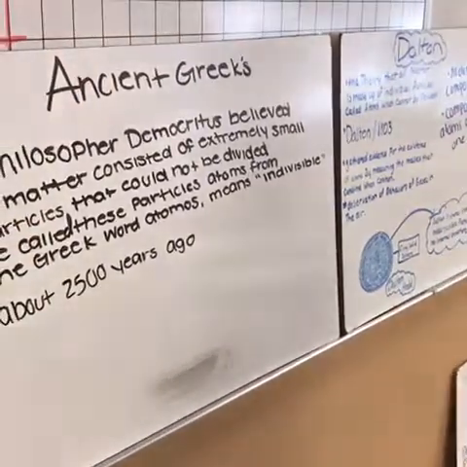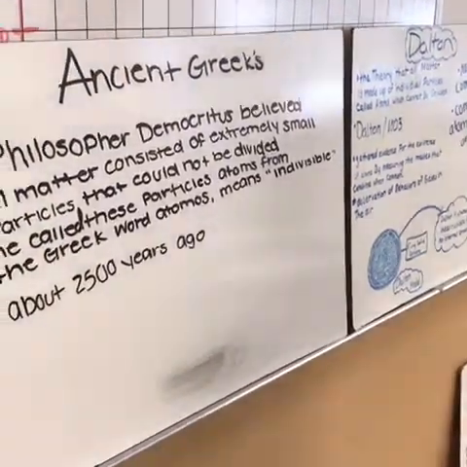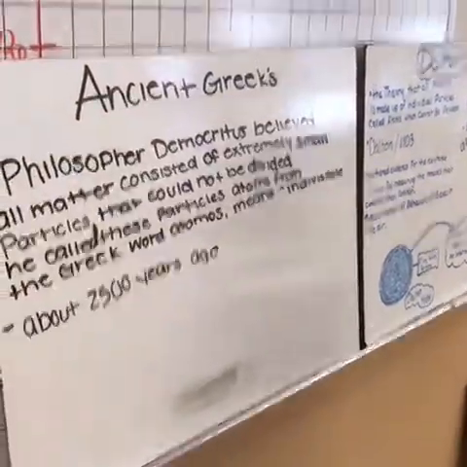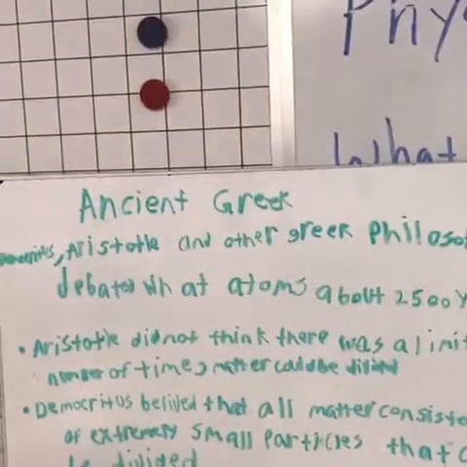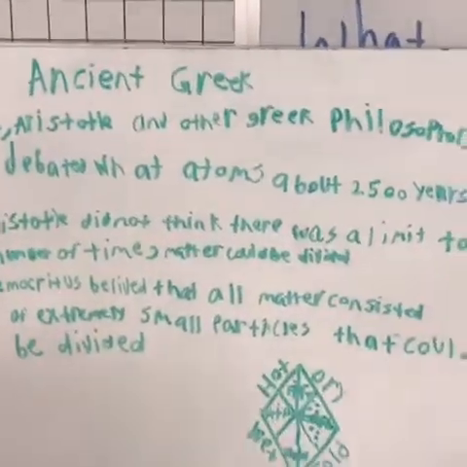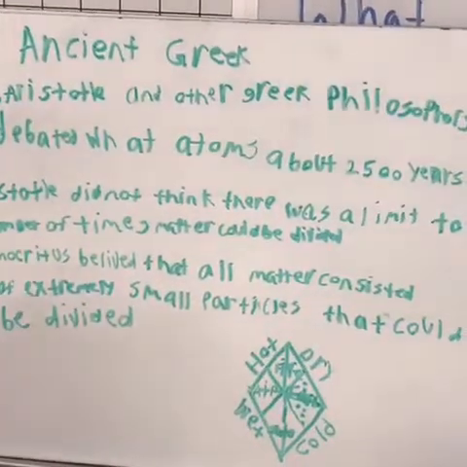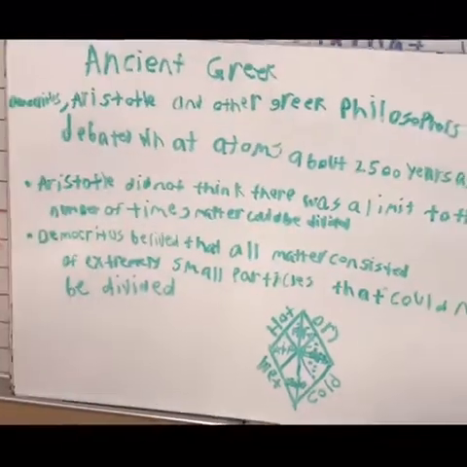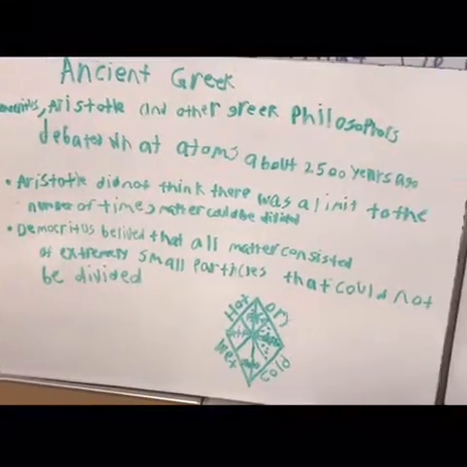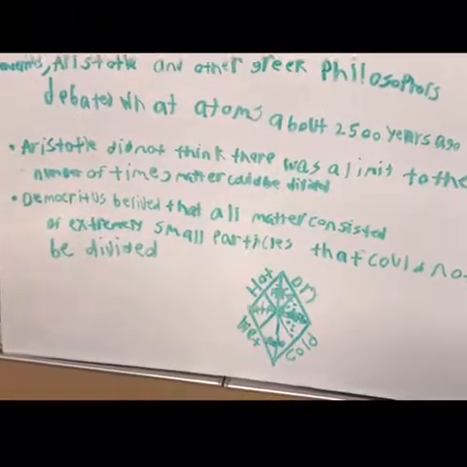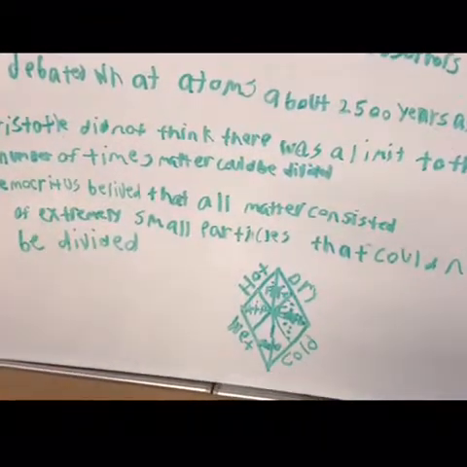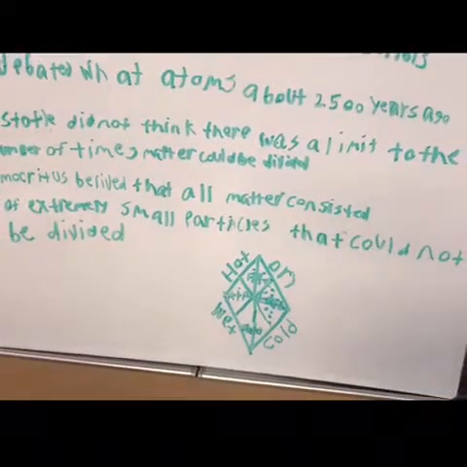He made this discovery about 2,500 years ago. Very good. Democritus and Aristotle and other Greek philosophers debated what atoms were about 2,500 years ago. Aristotle did not think there was a limit to the number of times matter could be divided. Democritus believed that all matter consisted of extremely small particles that could not be divided.